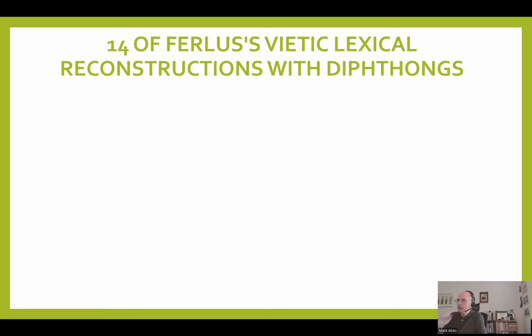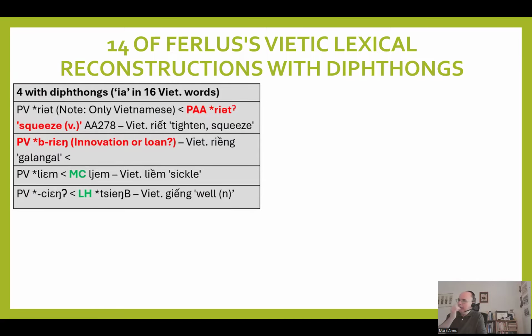Okay, so let's look back at those 14 of Ferlus's Vietic lexical reconstructions with diphthongs. And remember, there is ia and ua. And therefore, he reconstructs with the ia diphthongs, and you can see those two in red, and those seem reasonable, although we could still debate the details. For example, Riet here actually is only attested in Vietnamese and no other Vietic language. It's just not available for some reason. But the other two are from Middle Chinese or later Han Chinese.